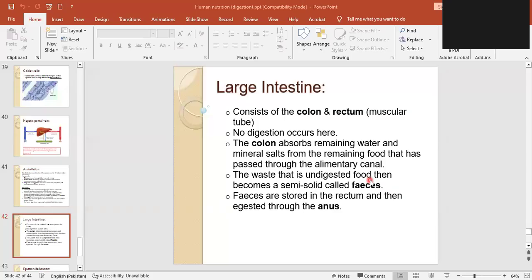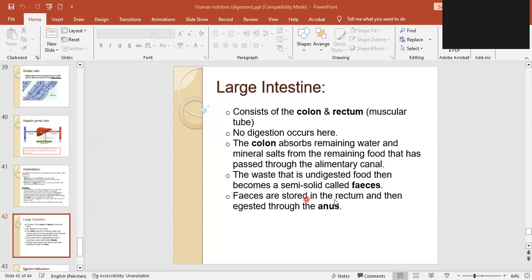Now in the undigested food, if there is any water remaining which can be absorbed, the large intestine is going to do that. It will absorb the remaining water, the remaining vitamins or minerals. And whatever waste is left behind is now known as feces.